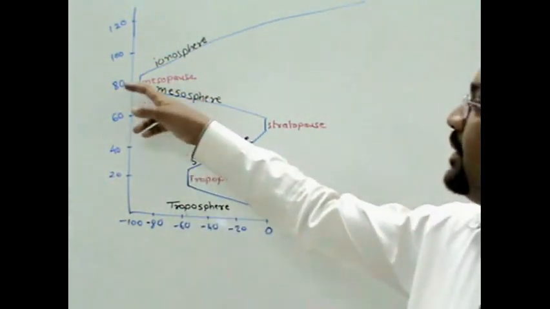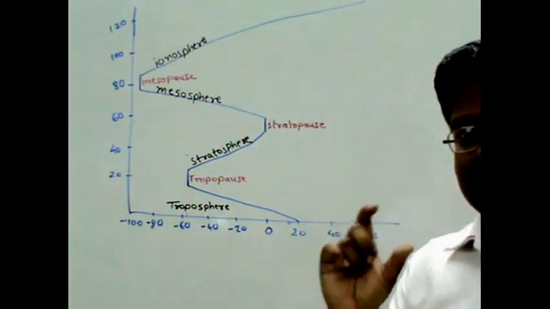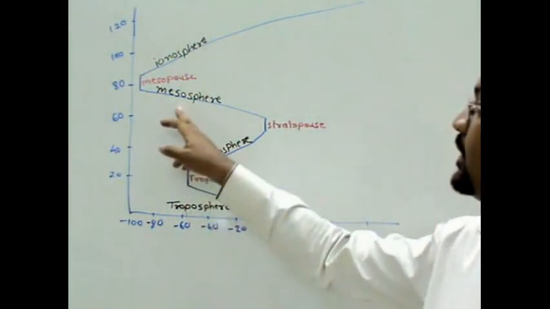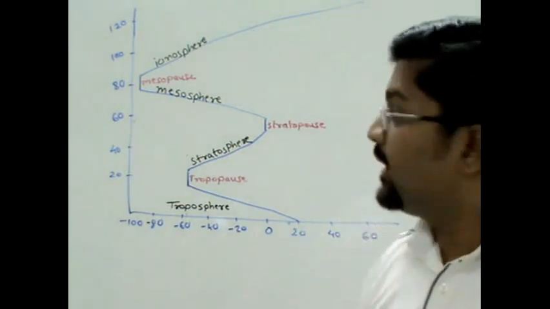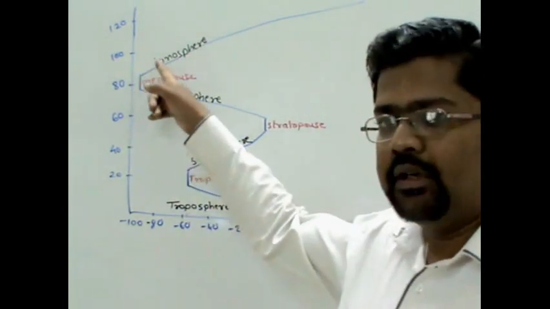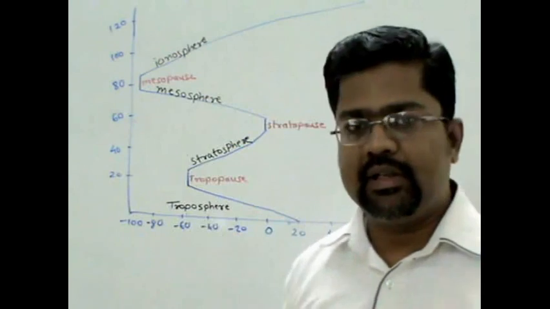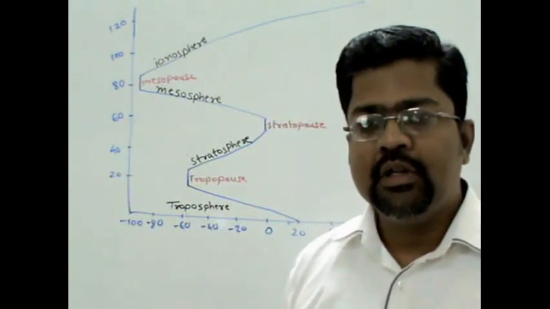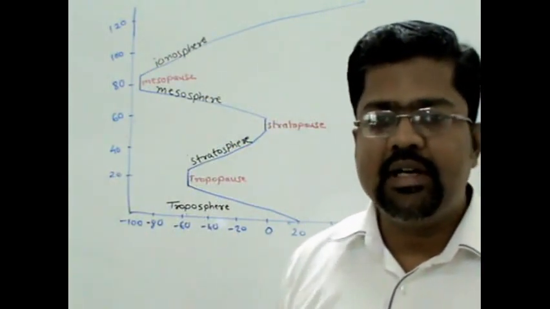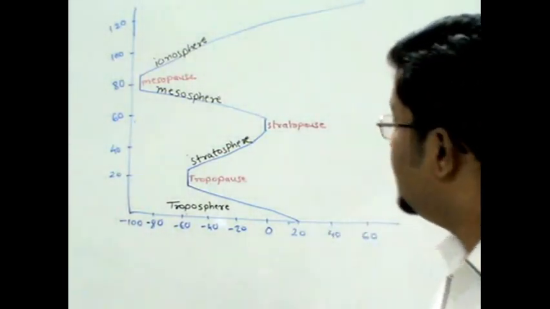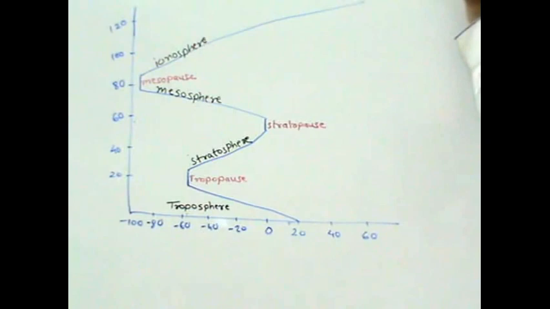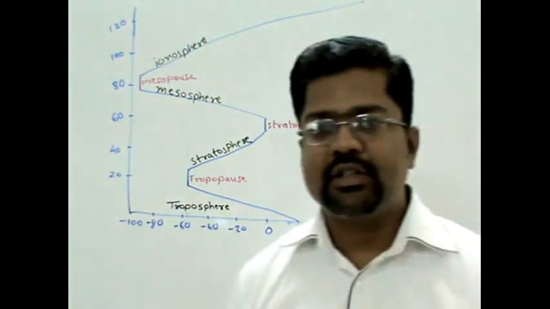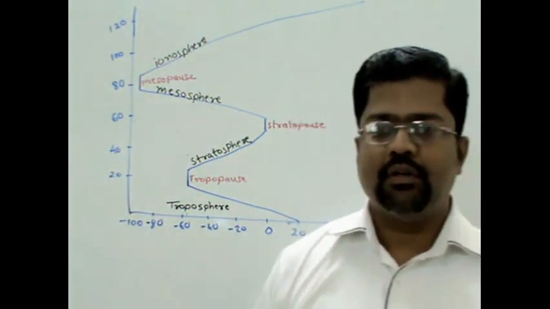And then there is the mesopause, a small region between the mesosphere and the ionosphere. The next layer, above 80 kilometers, theoretically extends to very high altitude, but practically in the range of 600 kilometers. It is not mentioned over here, but till 600 kilometers there is a continuous rise in temperature.